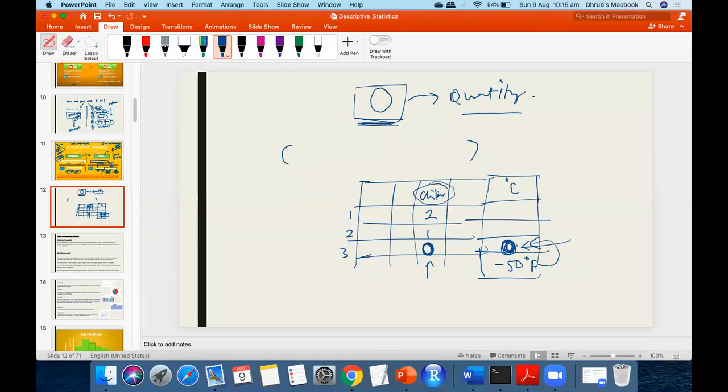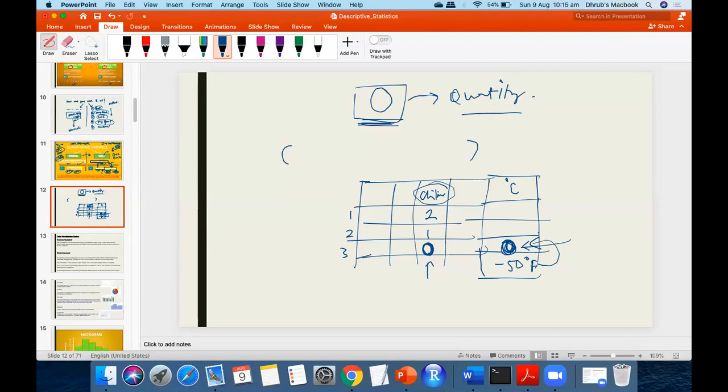So Dhruv, can we say that for the ratio, 0 means 0, but in the other case, 0 is not equal to 0? Yes, precisely.